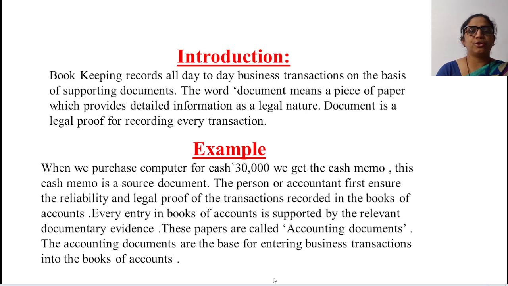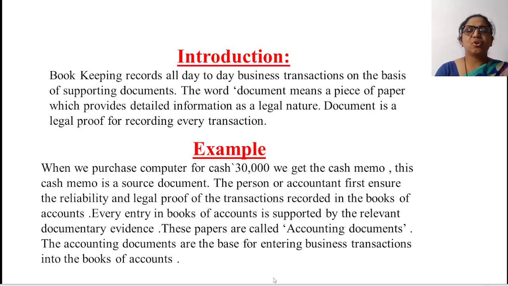Whenever you go to a shop and purchase a computer for cash, we get the cash memo from the shopkeeper. This cash memo is a source document. The accountant first ensures the reliability and legal proof of the transactions recorded in the books of accounts.